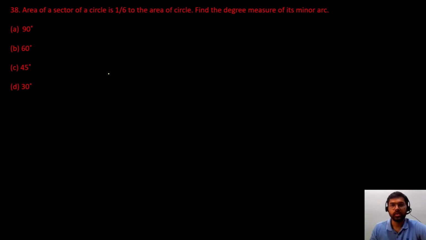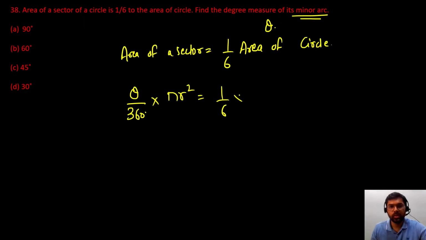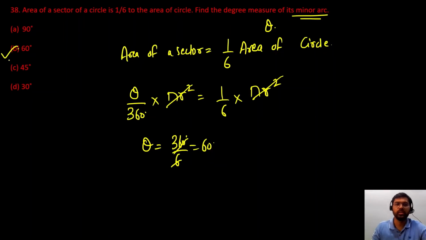Very easy. Next question: the area of a sector is given to be equal to 1 by 6th the area of the circle. So we have to find out the degree measure of its minor arc, that is, the value of theta. So what is the area of sector formula? Theta by 360 into pi r square. This is equal to 1 by 6 into pi r square. So pi r square will cancel out and theta will be 360 divided by 6, which is 60 degree. So our answer is 60 degree.